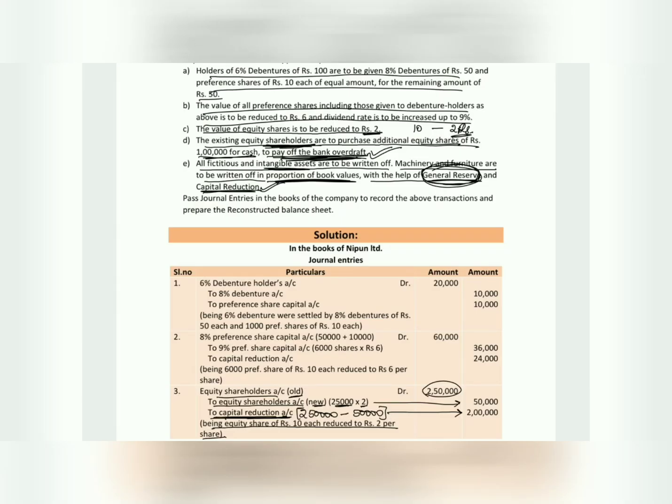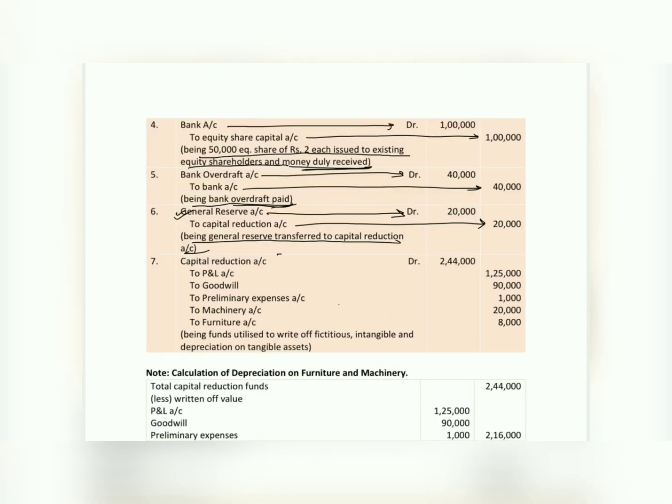Now let us write off the values. Capital reduction: we do not have any capital reduction value in the first entry. We have capital reduction worth 24,000 in the second entry, also to the extent of 2 lakh in the third entry. So 24,000 plus 2 lakh.